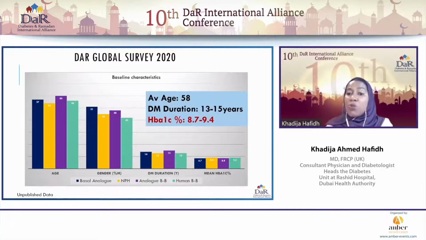Then if we look at the baseline characteristics of the patients, the average age was around 58 years. These were patients that were on insulin therapy, so it's not surprising to find that they had a duration of diabetes greater than 10 years, and the hemoglobin A1C ranged from 8.7 to 9.4%. Clearly, they were uncontrolled and/or suboptimally controlled.